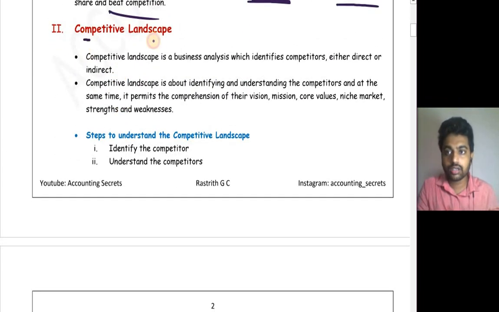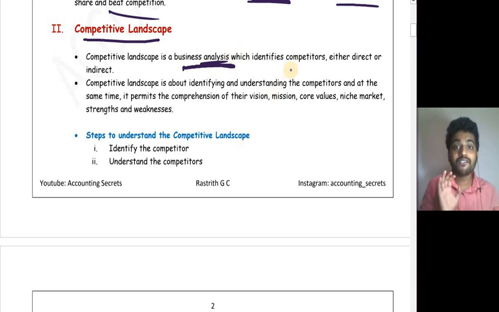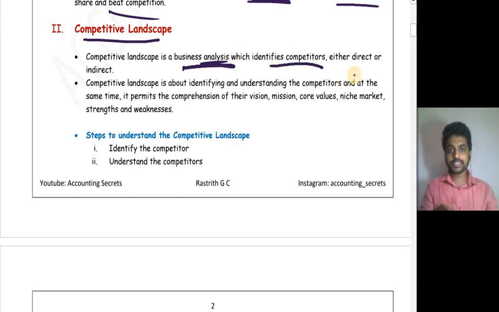Next comes competitive landscape. Competitive landscape is nothing but analyzing our rivals, our competitors. Competitive landscape is a business analysis which identifies your competitors either directly or indirectly. How indirectly?